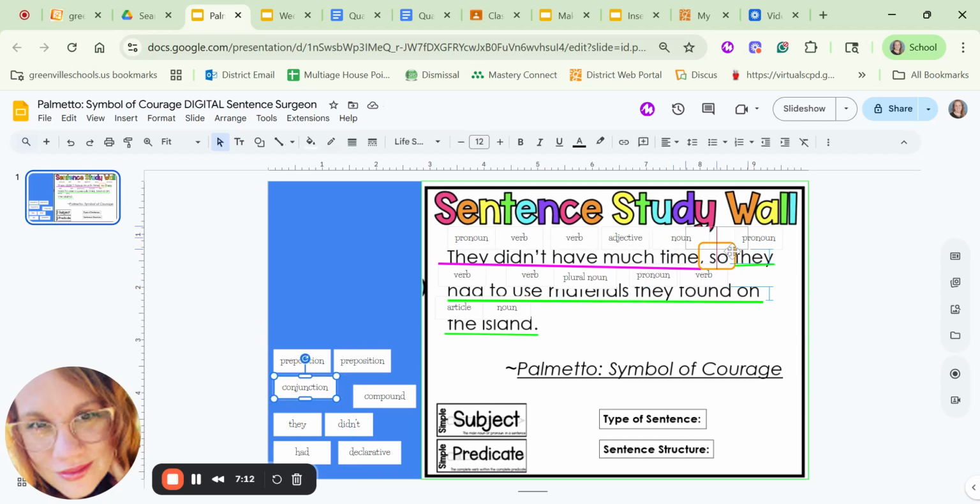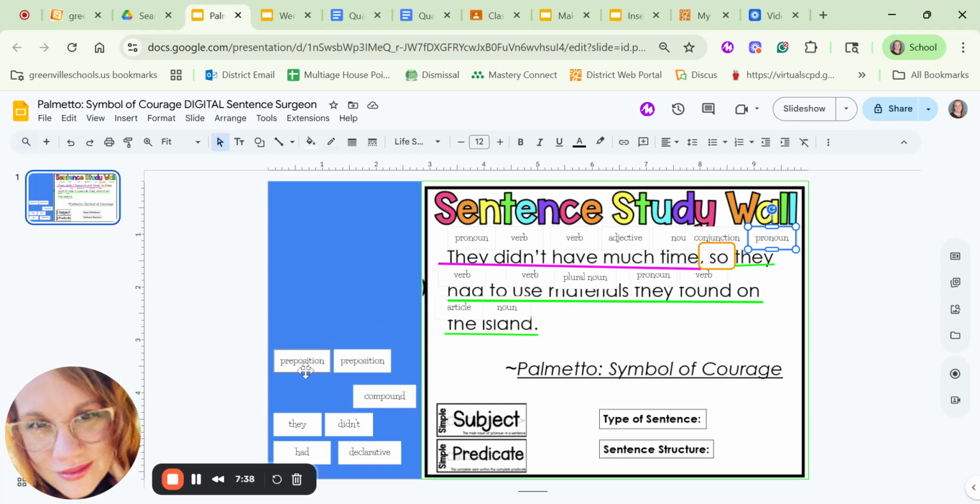So there are two different kinds of conjunctions. Conjunctions join things. The coordinating conjunction usually conjoins either a list of things, and we'll use the word and, or it will join two independent clauses, which is what it's doing right here. So that is a coordinating conjunction. It's one of our fanboys.